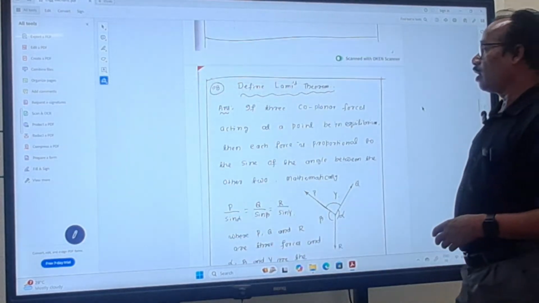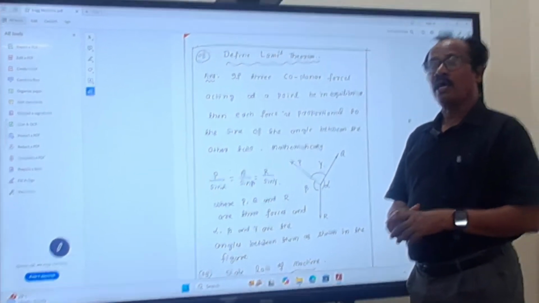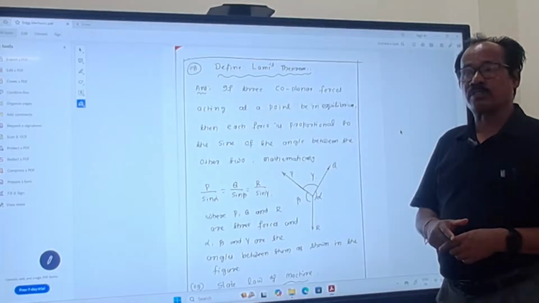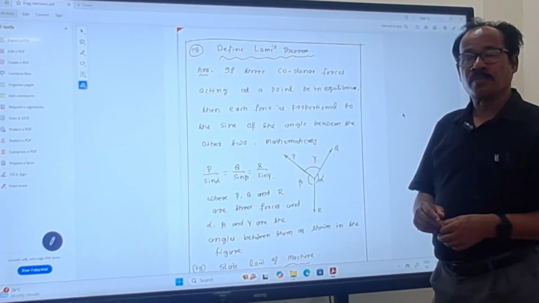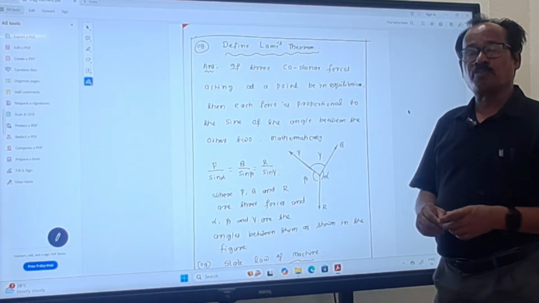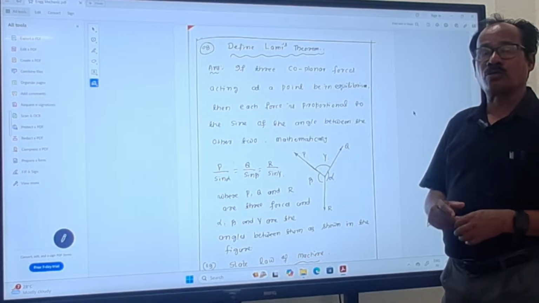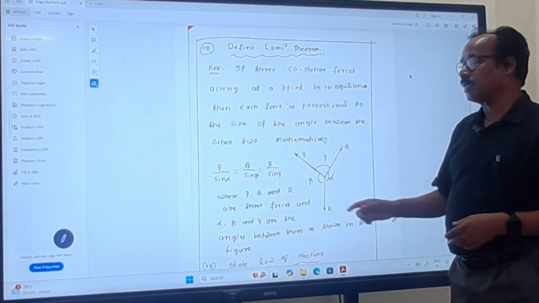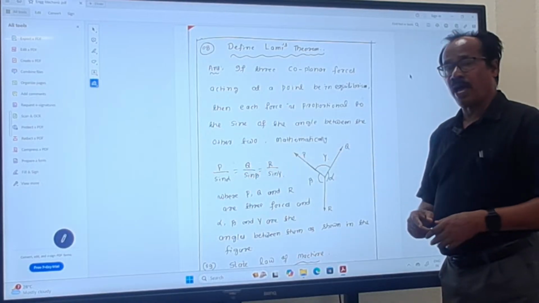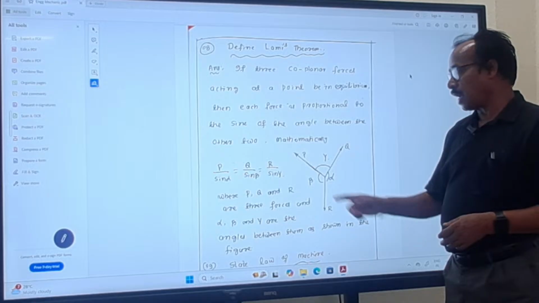Next point, what is the definition of Lami's theorem? You know that if three coplanar forces acting at a point are in equilibrium, then each force is proportional to the sine of the angle between the other two. This is the diagram of Lami's theorem. Mathematically, P by sine alpha is equal to Q by sine beta is equal to R by sine gamma.